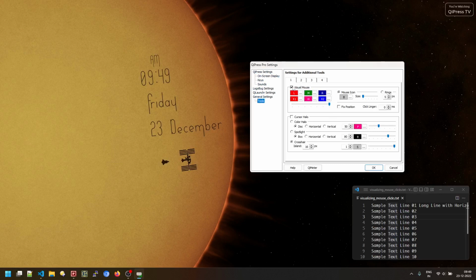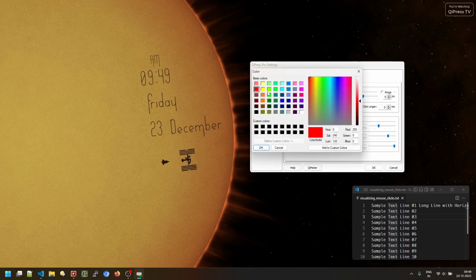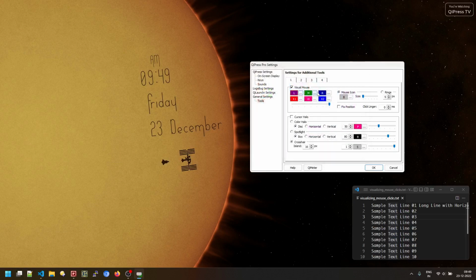And right now, since we turned this on, it is set to a mouse icon. The other option is rings, where instead of the icon, you can see rings around the pointer. We'll see that in a little bit. And then there is some more customization, as in what color we want for the left click. Let me change these colors.